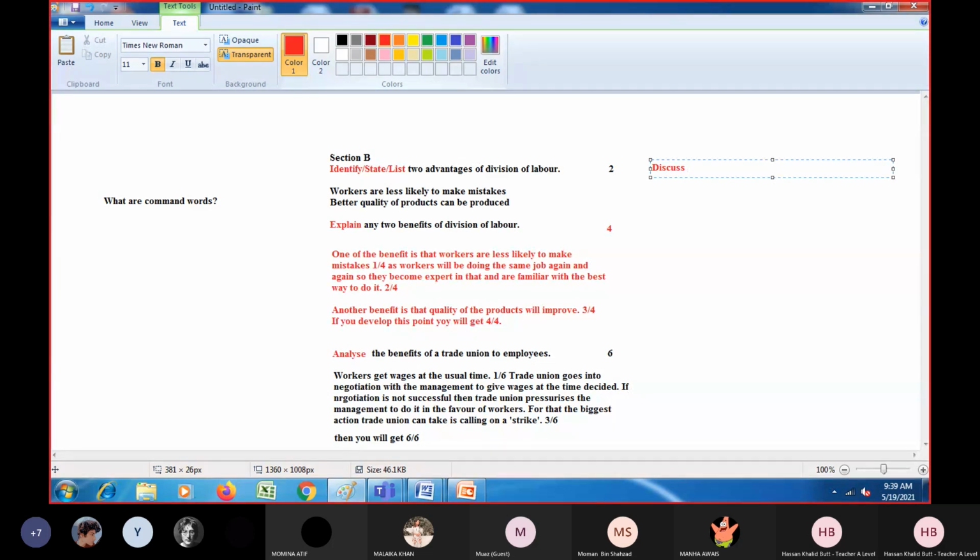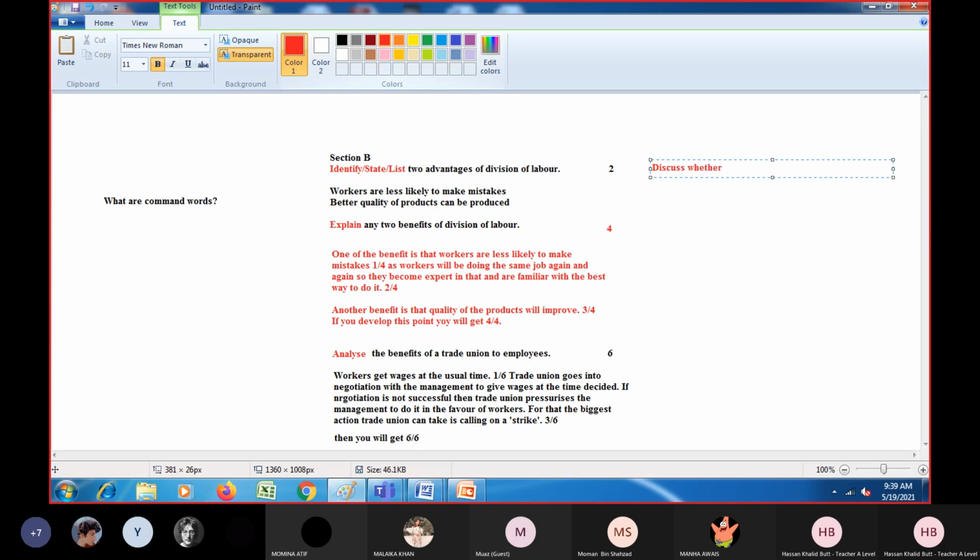But as soon as we'll finish this last command word, we'll be straight into the syllabus, right? So I'm just thinking about a simple concept which you can understand. So it could be labor, right? So okay, discuss